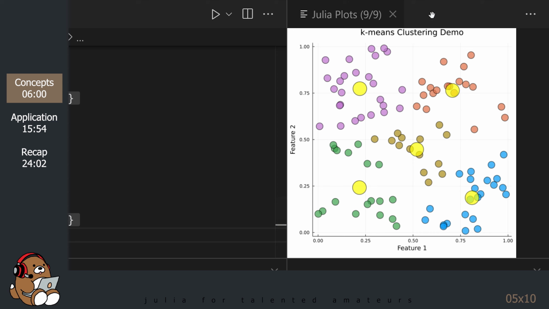I'm going to delete the plots without the centroids, and then flip between the different plots. Pretty amazing, right? So the k-means clustering algorithm is able to identify clusters even in random data.